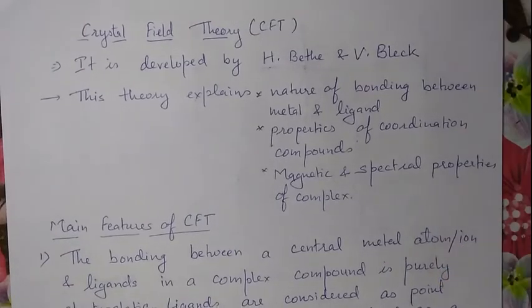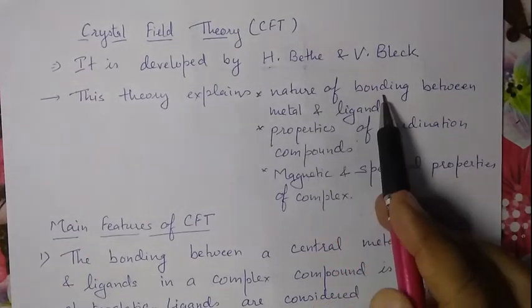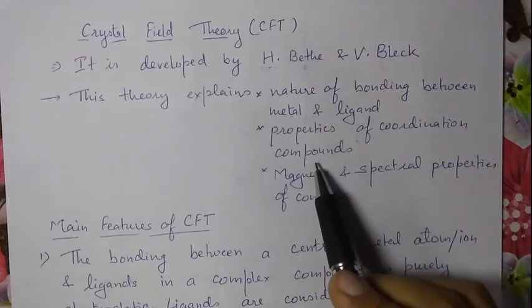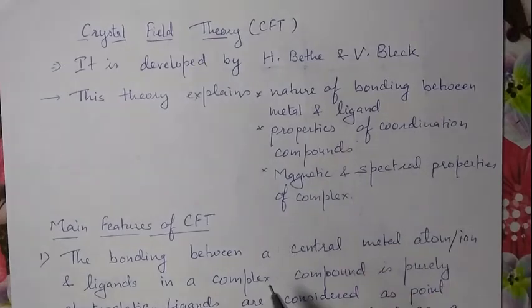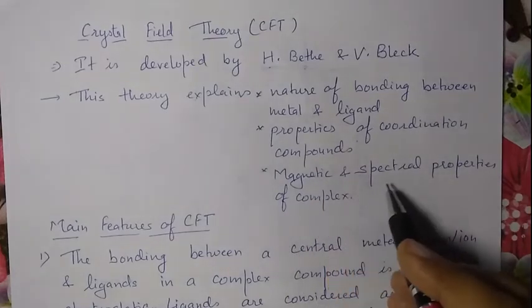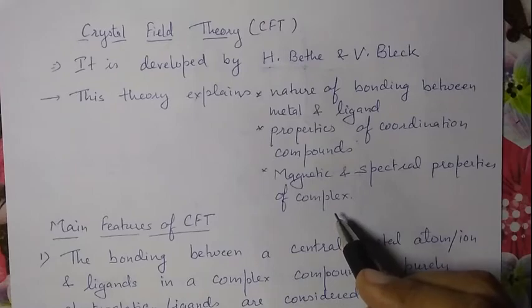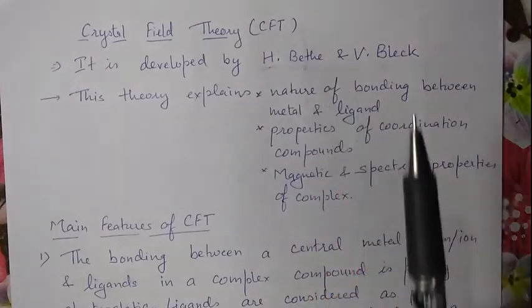It explains the nature of bonding between metal and ligand, and some properties of coordination compounds, like magnetic property and spectral property, which can't be explained on the basis of VBT. VBT, that is valence bond theory, has some failures, and on that basis this theory was developed by these two scientists.